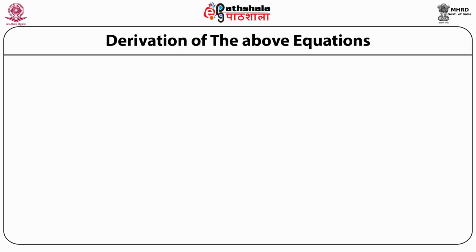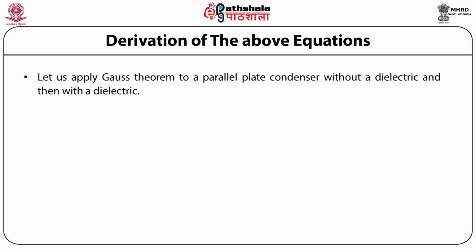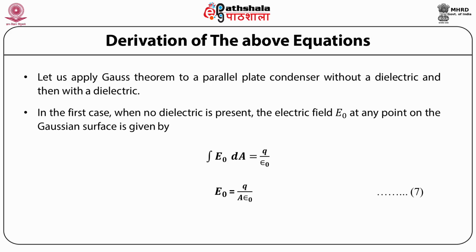Next, the derivation of the above equations. Let us apply Gauss theorem to a parallel plate condenser without a dielectric and then with a dielectric. In the first case, when no dielectric is present, the electric field E0 at any point on the Gaussian surface is given by the integral of E0 dA equal to Q by epsilon 0. That is, E0 A is equal to Q by epsilon 0, which implies that E0 is equal to Q by A epsilon 0.